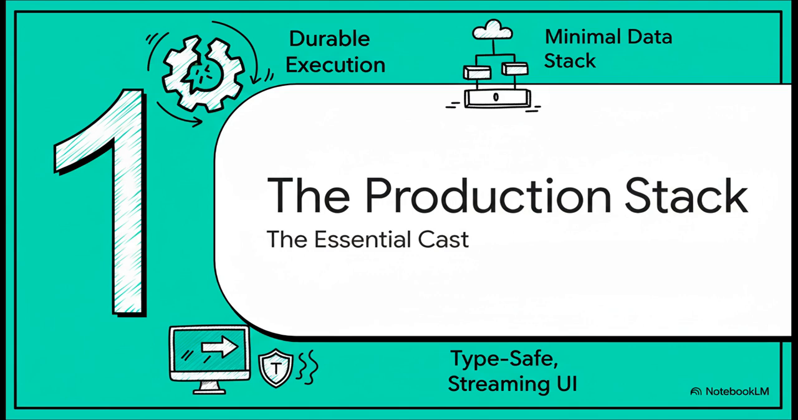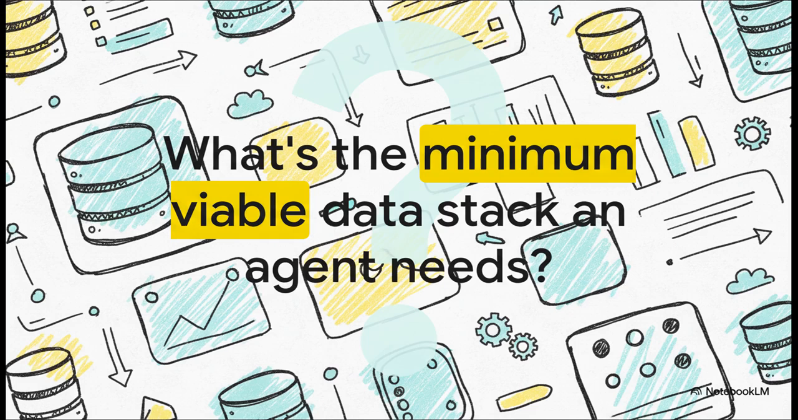Okay, so we've tackled reliability. Awesome. But making an agent that doesn't fall over is really just the beginning. To be actually useful in a real production environment, your agent needs a whole supporting cast. It can't just exist in a vacuum. It needs a solid application stack. This leads to a really important question.